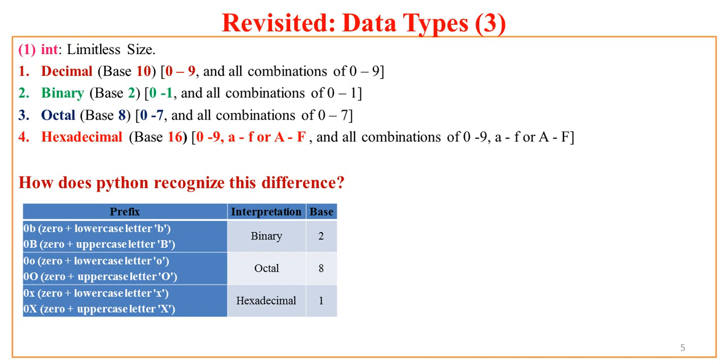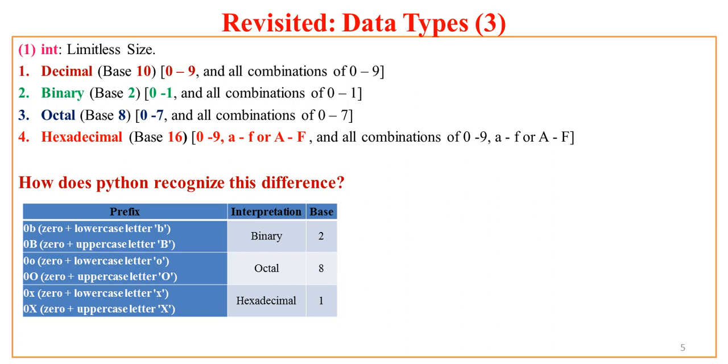So Python will treat that particular number not as a decimal by default but as a binary number. This way you can have octal notation as well. So 0 followed by lowercase o, or 0 followed by uppercase O, and after that whatever digits you specify within the range 0 to 7 or combination, that becomes the octal number.